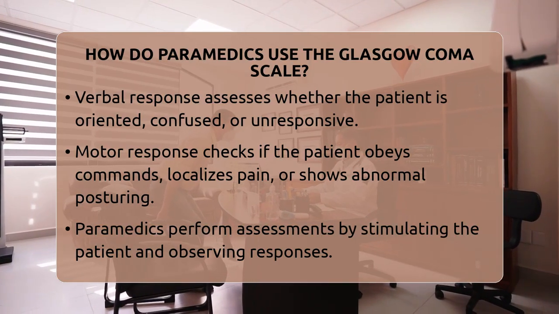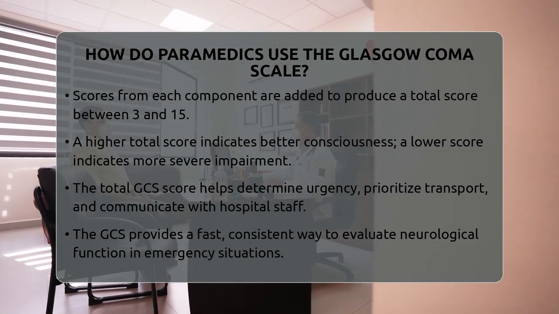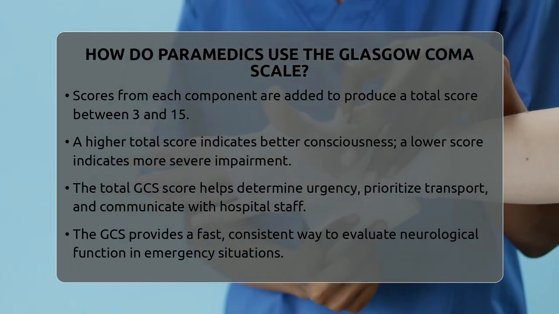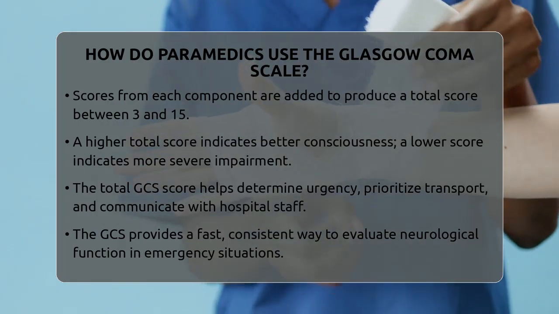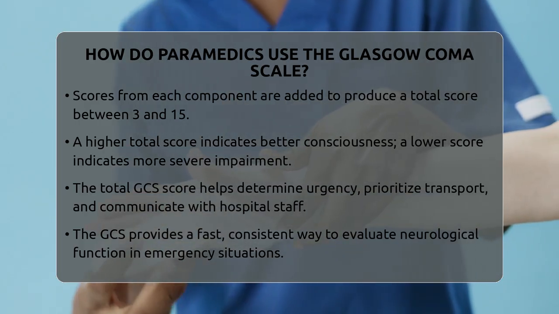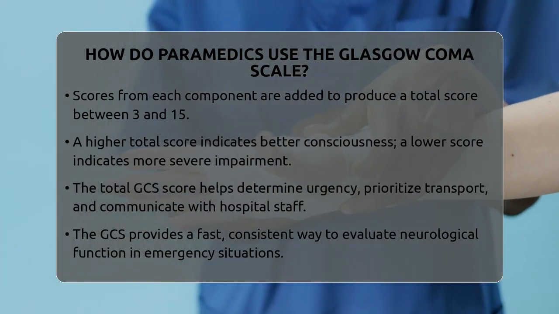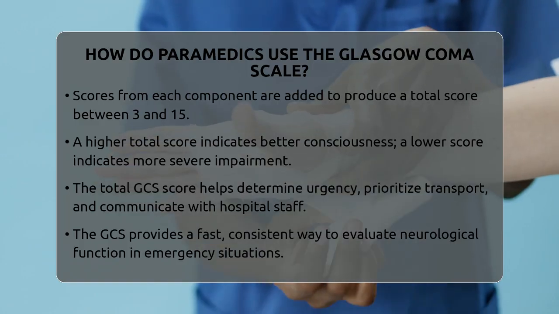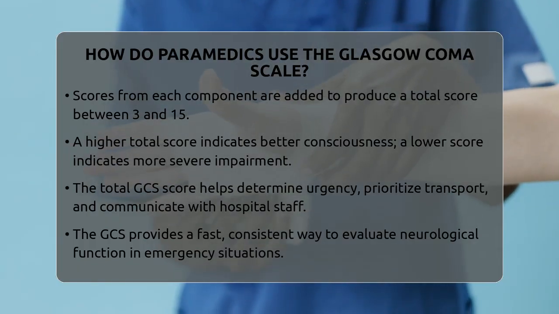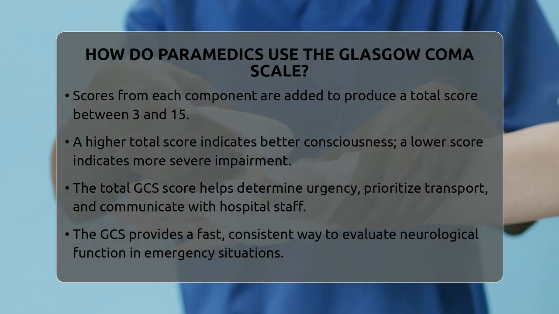The scores from each category are added together to produce a total score ranging from 3 to 15. A higher score indicates a better level of consciousness, while a lower score suggests a more severe impairment. Paramedics use this total score to determine the urgency of medical intervention, prioritize transport, and communicate the patient's condition to hospital staff. The Glasgow Coma scale is a crucial component of prehospital care because it provides a quick, reliable, and standardized way to assess neurological function. It helps paramedics make informed decisions in critical moments, ensuring that patients receive the appropriate level of care as swiftly as possible.